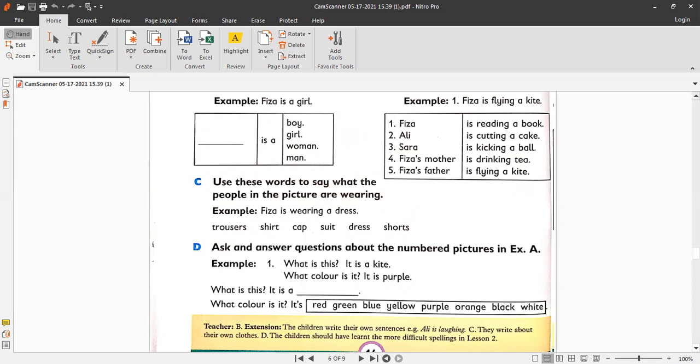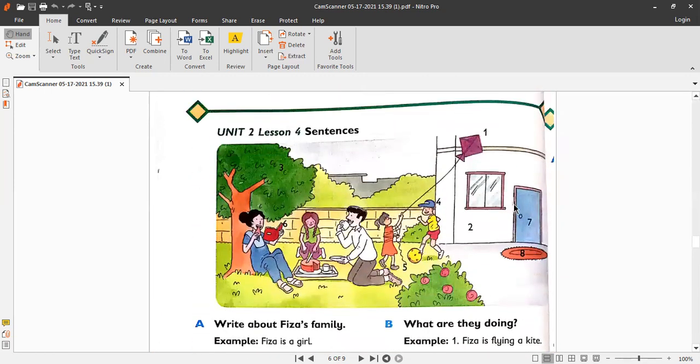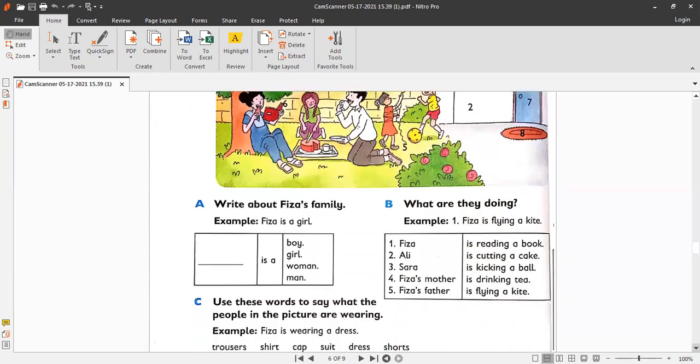Now look at question number 4. Where's question number 4? Yes, it's written near the cap of Ali. So it means that it's about the cap. Okay, so write question 4, part A. "What is this?" And your answer is, "It's a cap," or "This is a cap."